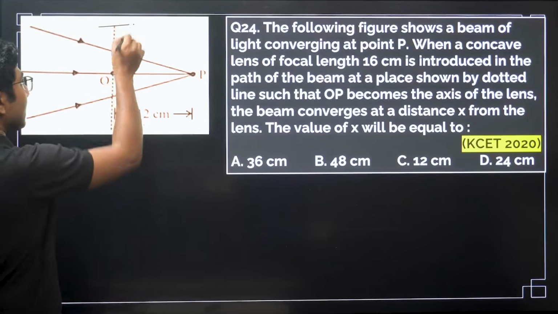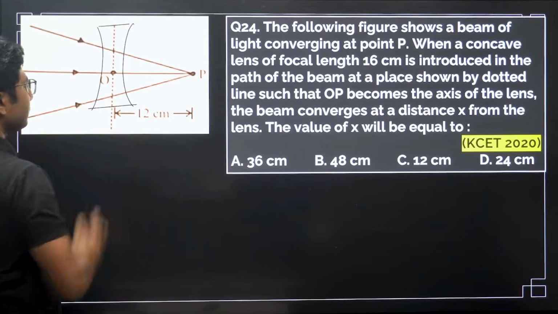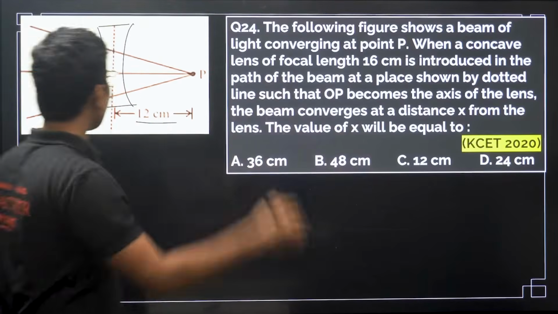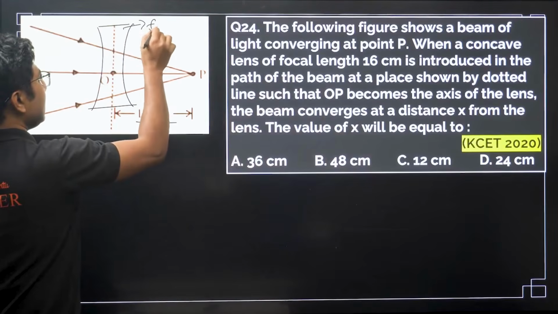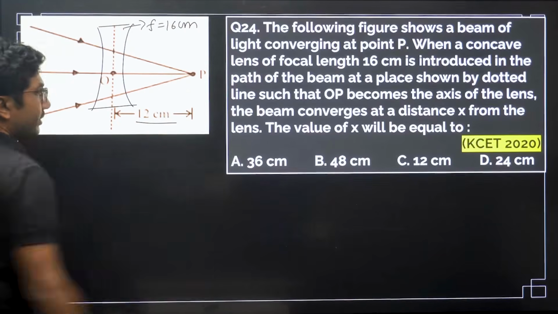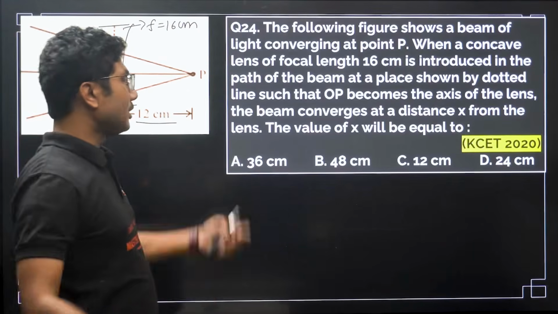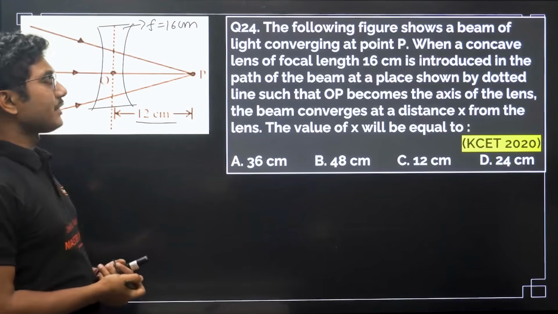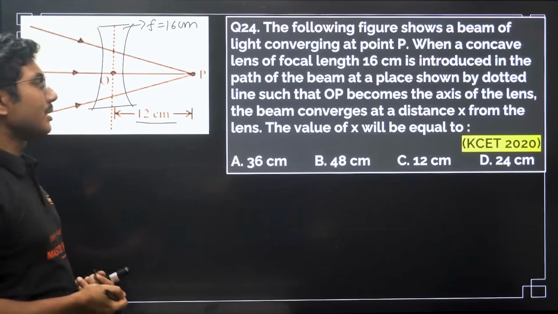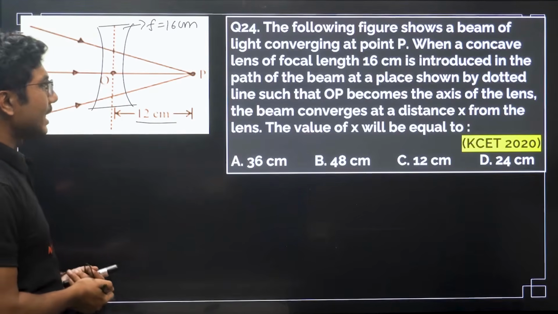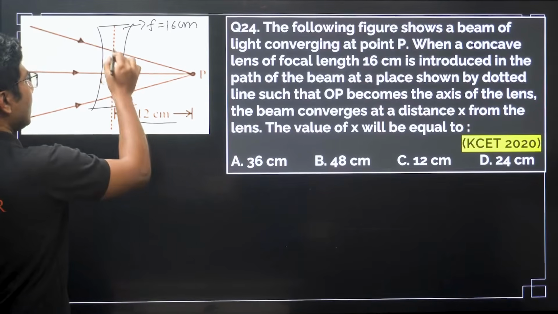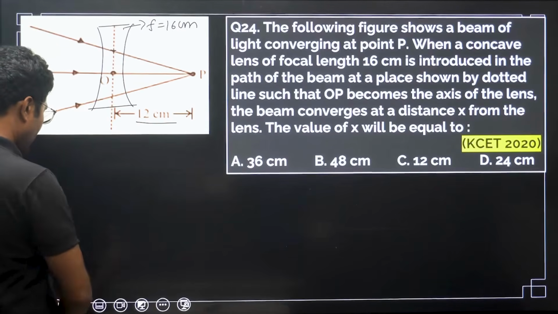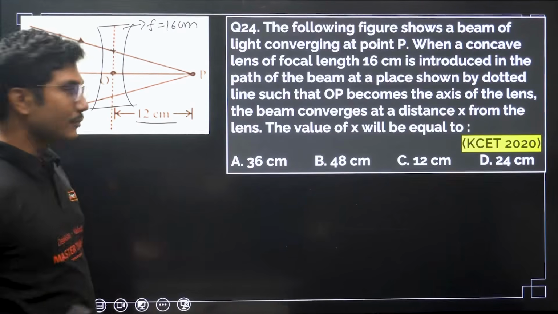So here we have a concave lens. Okay, the distance is 12 centimeter and the focal length of the concave lens is 16 centimeter and it is negative. Okay, introduced in the path of the beam at a place shown by the dotted line such that OP becomes the axis of the lens. The beam converges at a distance x from the lens. The value of x will be. So the beam converges at a distance x from the lens. So basically we have to find the v. Okay, final distance v we have to find.